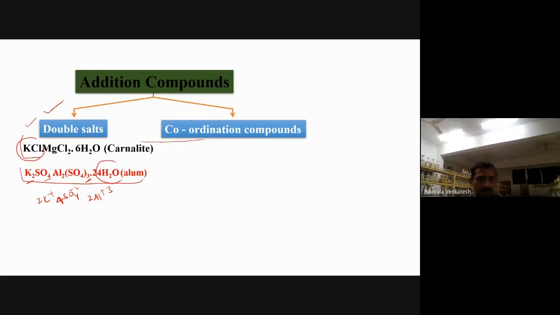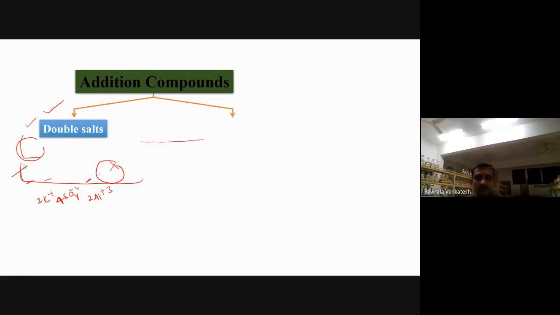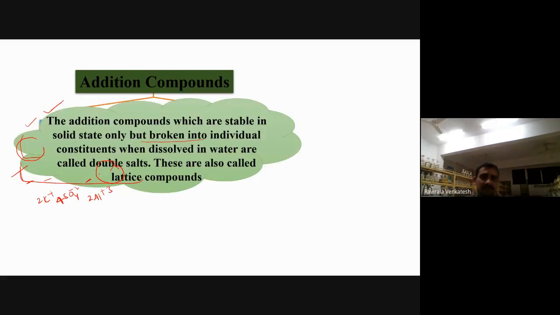Water never dissociates, because water is a covalent compound. Only ions will dissociate. When you dissolve these in water, they form their constituent ions. Therefore, it is called a double salt. So in this way we can easily give the definition of a double salt. Addition compounds which are stable only in the solid state but break into individual constituents when dissolved in water. When you dissolve in water, they convert into constituent ions. This is called a double salt, right?